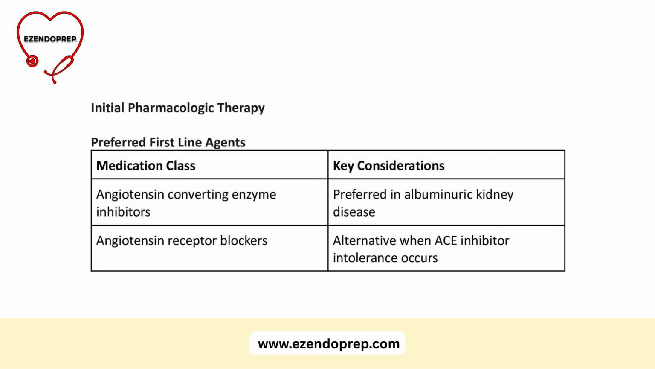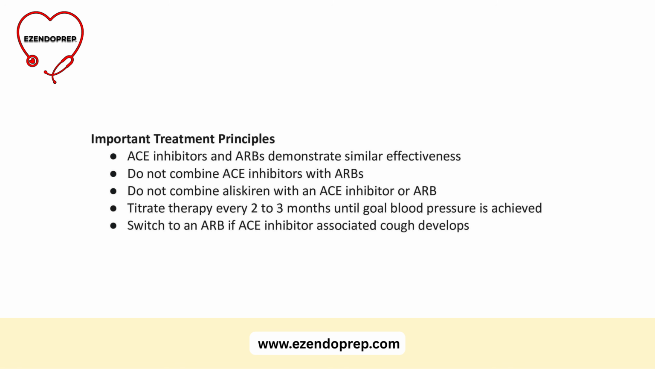When medication is needed, start with an ACE inhibitor or an ARB. ACE and ARB therapy are considered first line for hypertension in adults with type 2 diabetes, especially when there is microalbuminuria. Both classes appear similarly effective, but do not combine ACE and ARB together. There is no added benefit, and there may be harm. Also, the direct renin inhibitor aliskiren should not be combined with either one of them.